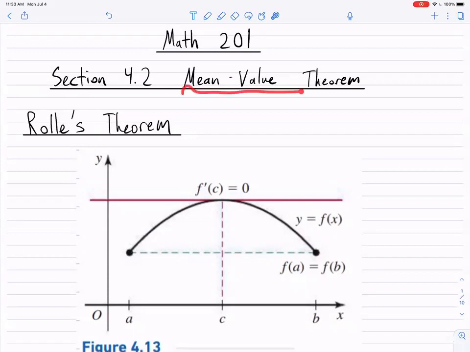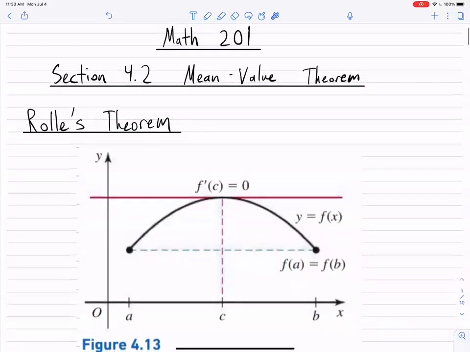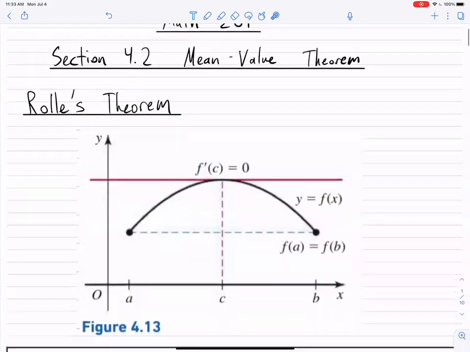So the mean value theorem is a super important theorem in calculus. In order to get to it, we're going to do a more specialized version of it, which is called Rolle's theorem. To get the idea motivated for Rolle's theorem, let's look at this picture. So the idea is we start with a continuous function that is differentiable, so there are no sharp points on it. It's on a closed interval from A to B, and on the endpoints, it has the same value. Same value there, same value there.